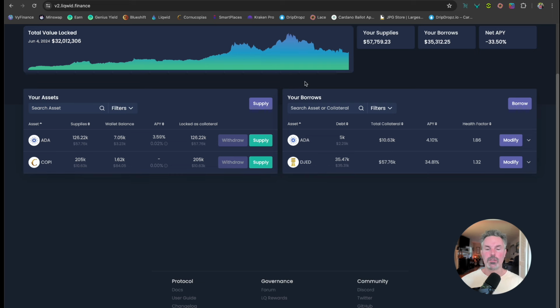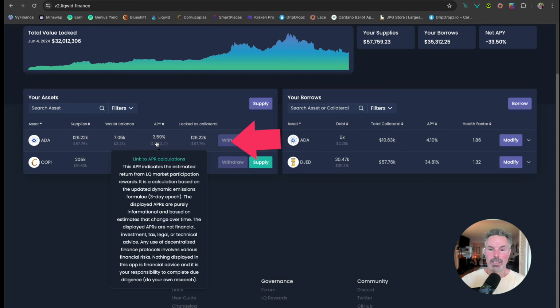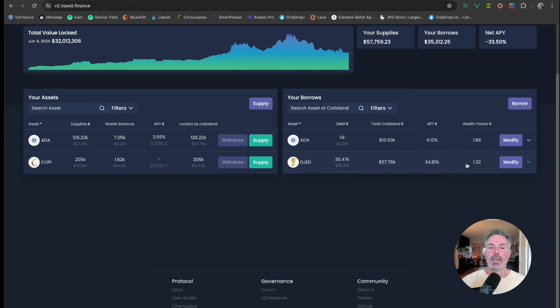Now I can think of strategies on how to leverage that ADA. What I could do is take that ADA, right? I could supply it over to the ADA that I already have supplied. And that would increase my health factor here, and then I will lock that ADA as collateral, and that will increase my health factor over here, right? I could take this ADA, and I could just keep it exactly where it is.